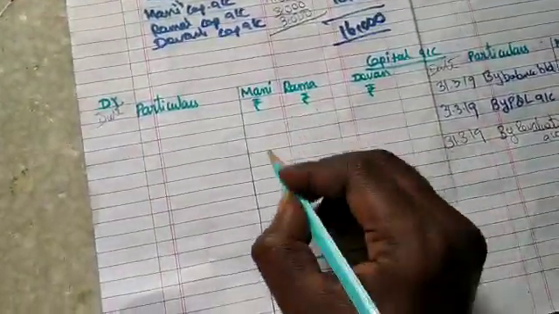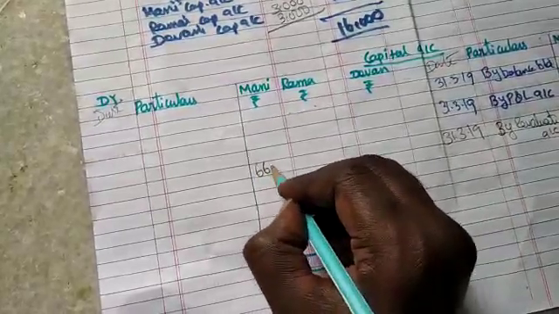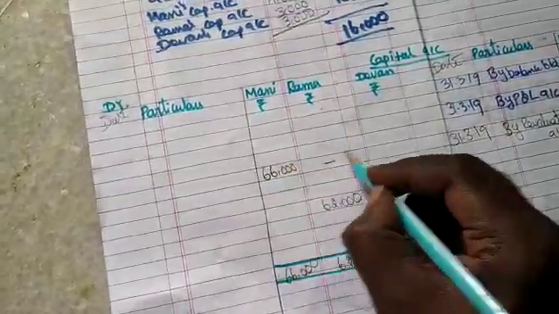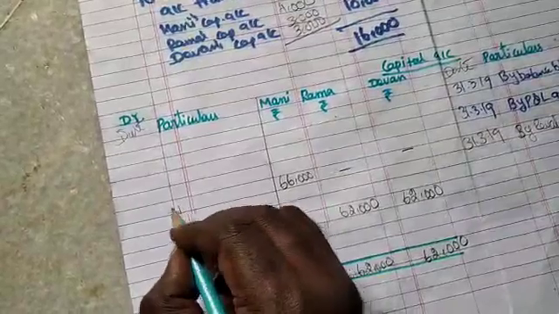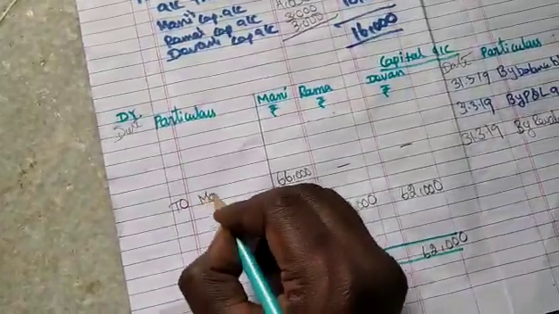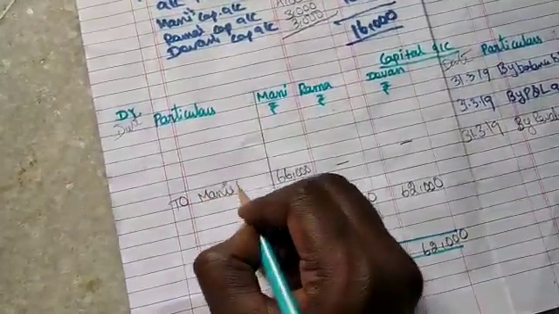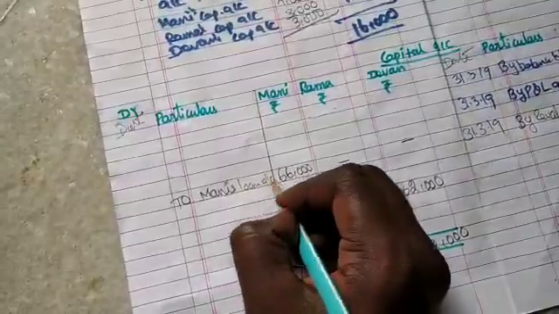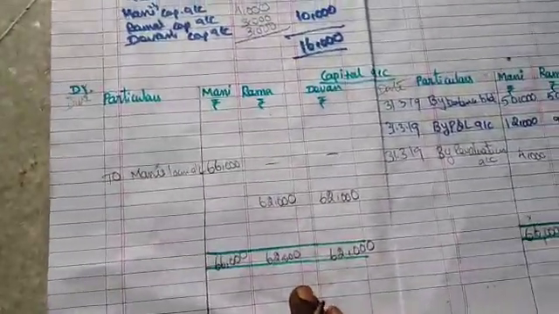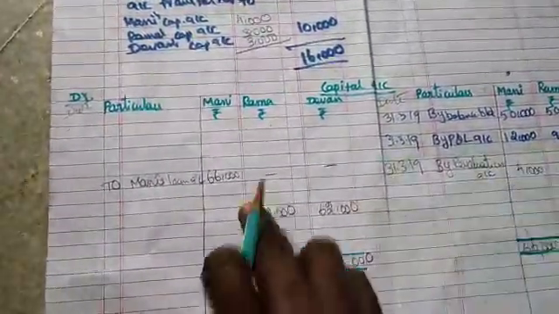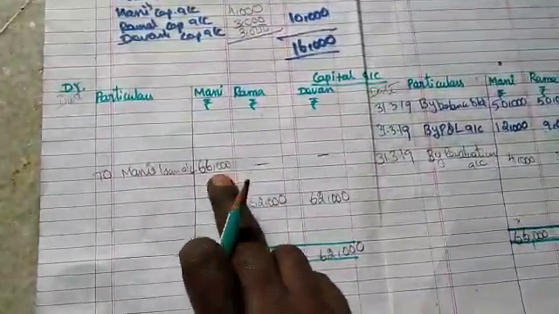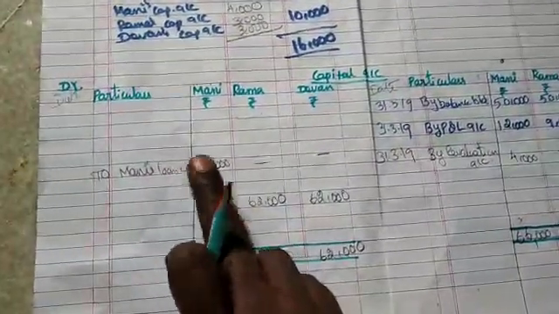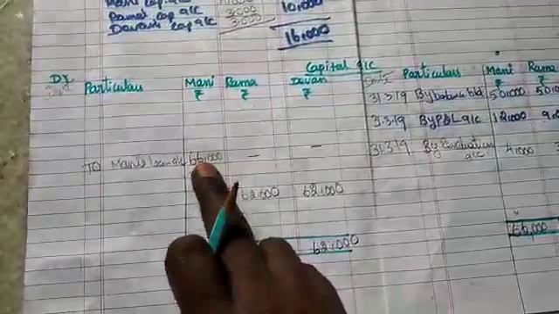So 66,000 is recorded separately to Money's loan account. So now Money is converted from partner to a creditor. He is a creditor for us now. He lent a loan of 66,000 to us. That is how it is considered.